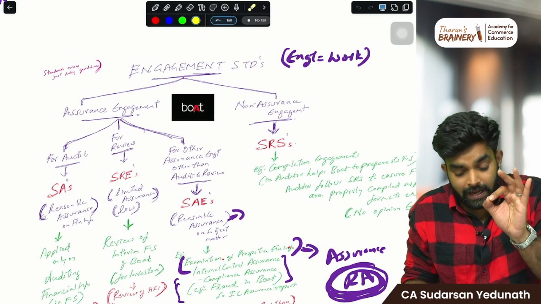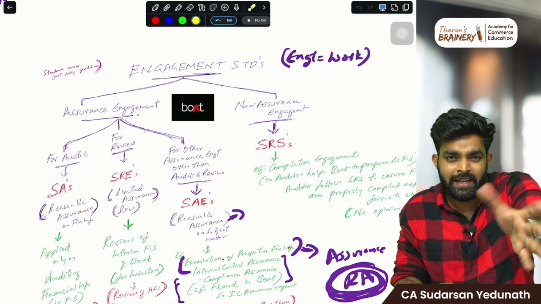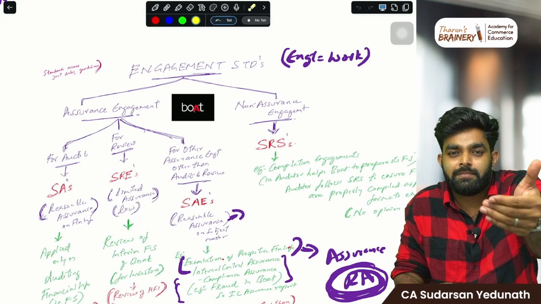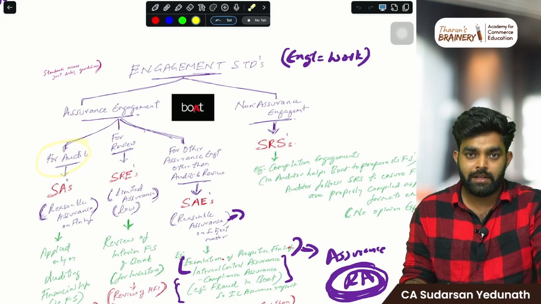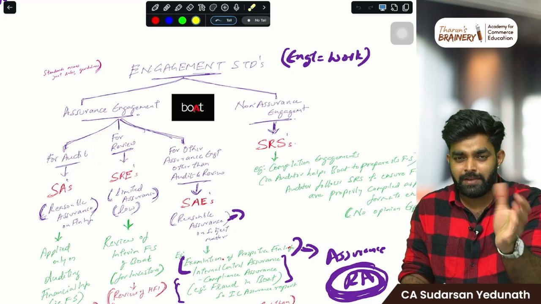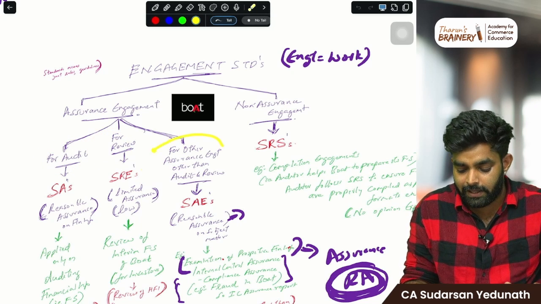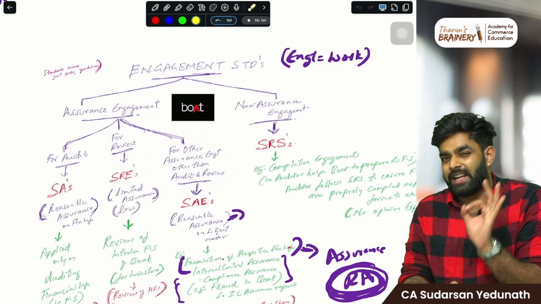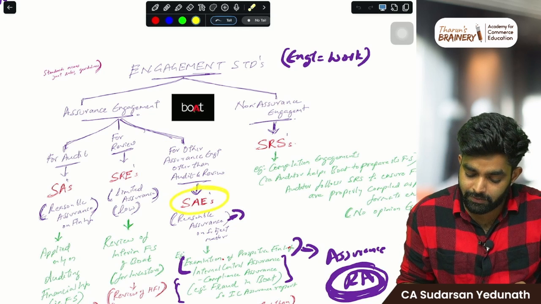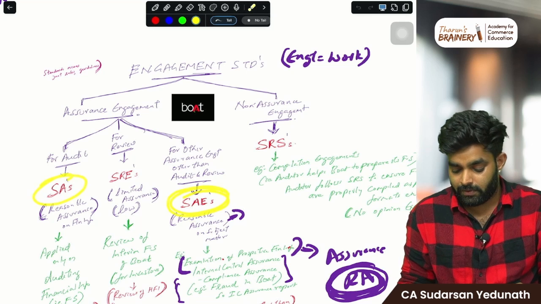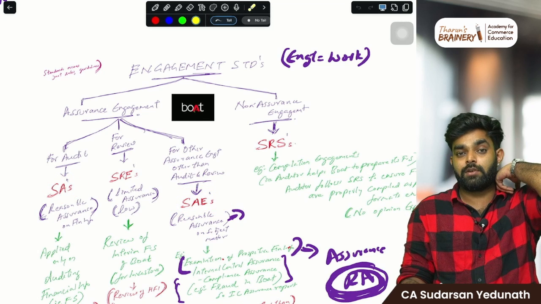Then there is other assurance. In audit, you check everything and you give a guarantee. In review also you check everything, but you give a moderate guarantee. But there are some other assurance engagements where you give a small guarantee. There you have to follow SAE, standards on assurance engagement, other than audit.